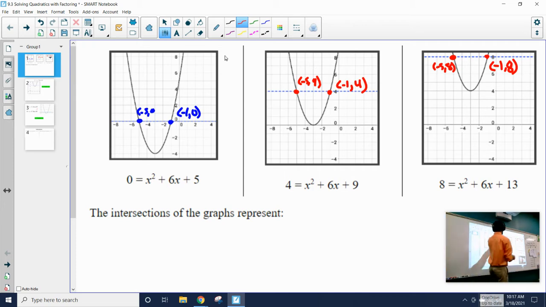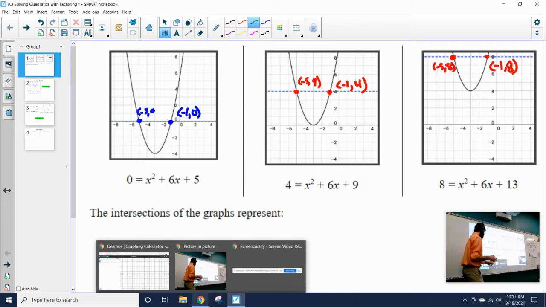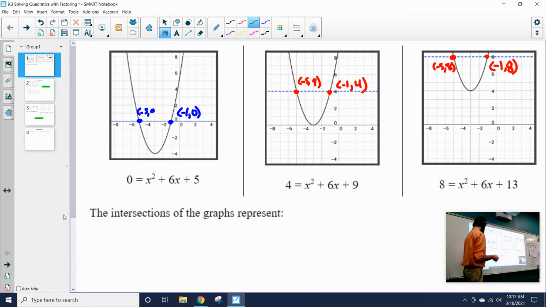I guess I used the same colors on two of them. If we look at the intersections for each of these different graphs, they show us the solution to these different problems. On the first one, we're looking for when this quadratic equals 0. When does this quadratic equal 4? When does this quadratic equal 8?